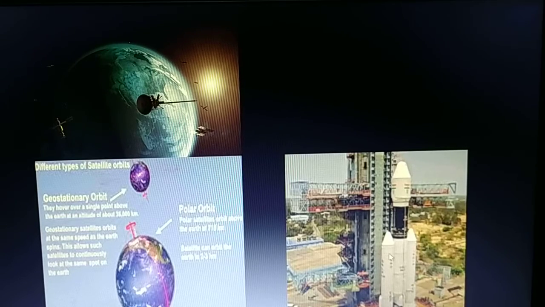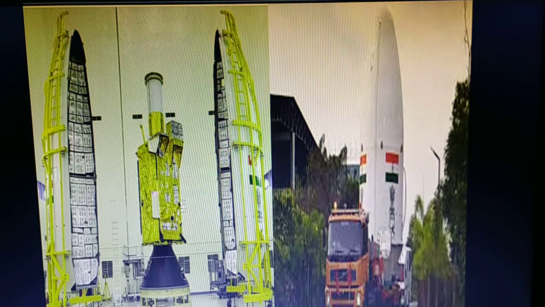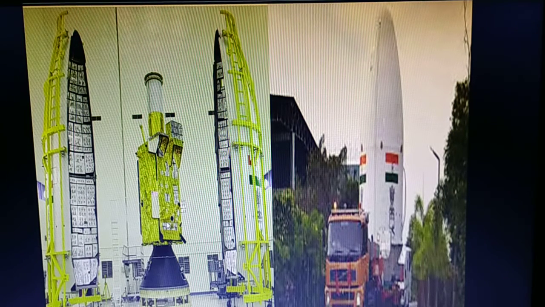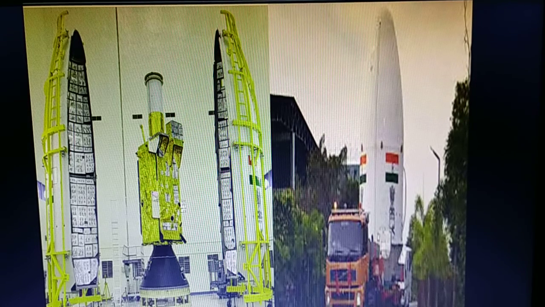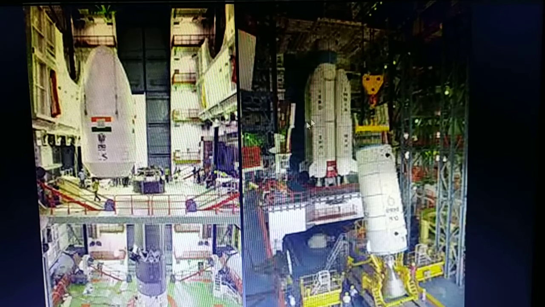This is the PSLV, and see the pictures how it is assembled. It's a protective payload. Our satellites contain the payload, and how it can be transferred from one position to the other position of the final station. This is how it is assembled. Our engineers are giving best efforts in these areas.